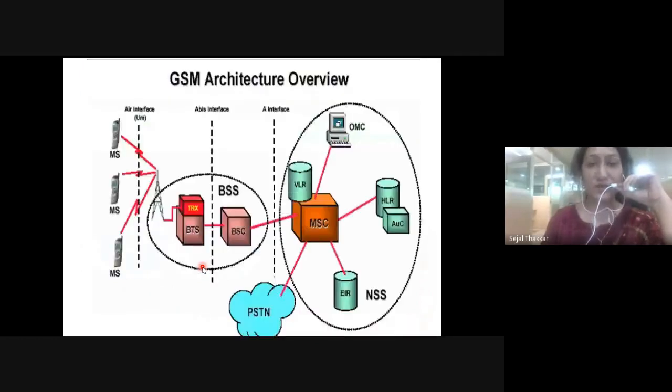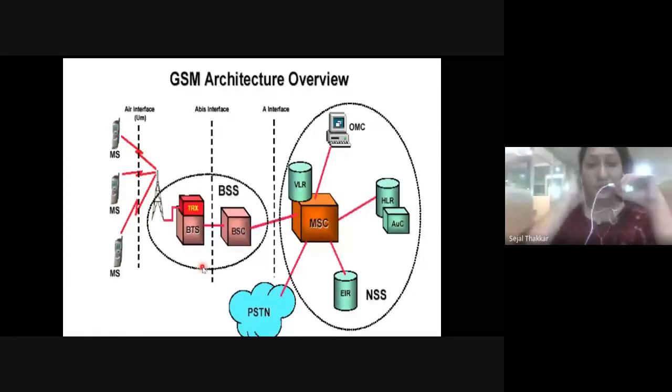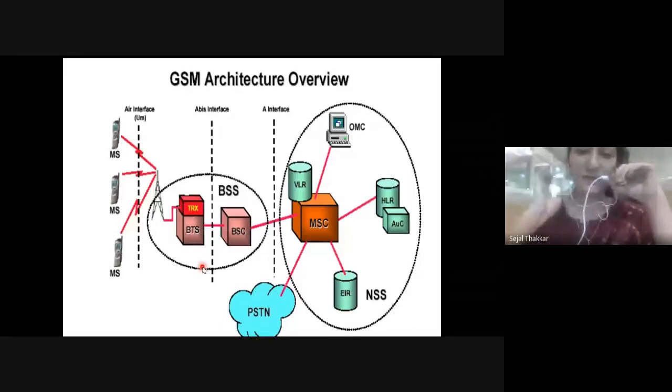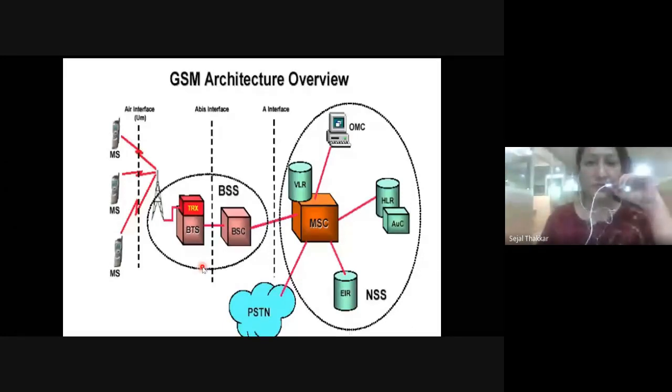In yesterday's lecture we went through the GSM architecture. I told you that in this subject you have to learn different architectures. The first unit consists of mobile computing architecture, but that topic I have left. Later I will let you know about it. There are two topics in the first unit that I left. Once I do the revision of the first unit, then I will teach you those two topics.